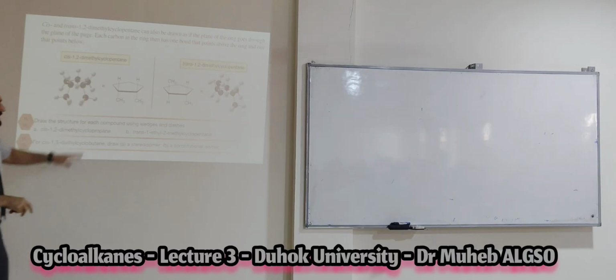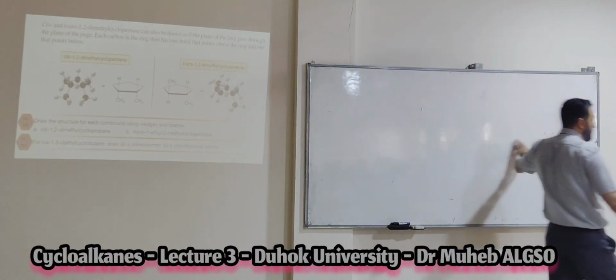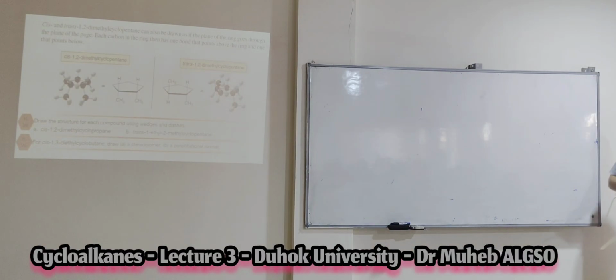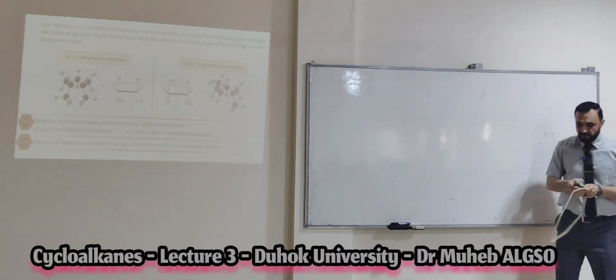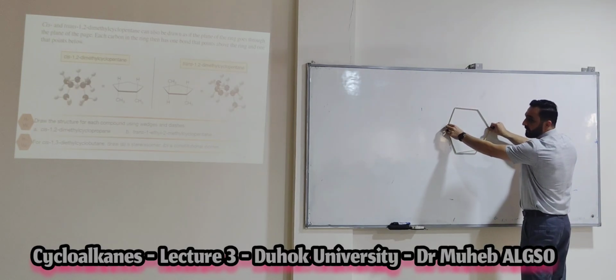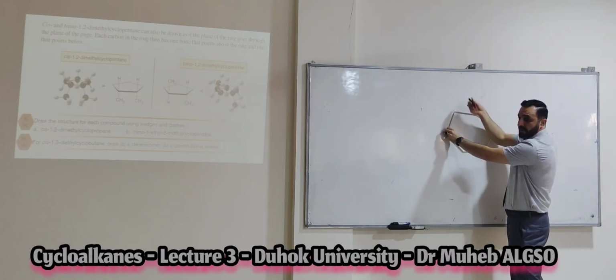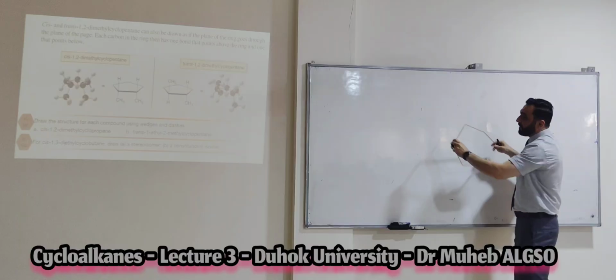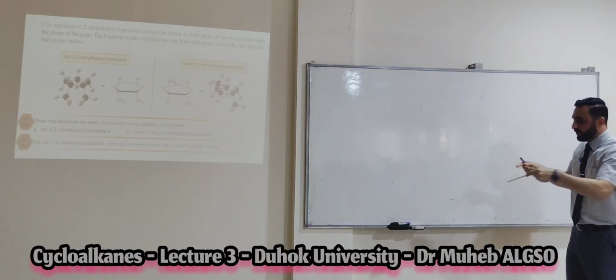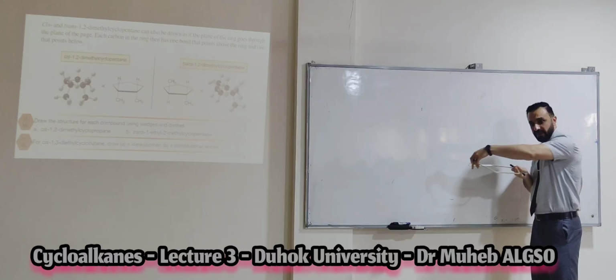What does that mean? Imagine this is the plane. If you put the ring like that on the plane, you have a group here near you, and a group at the back side, far from you. But if the ring goes through the plane, perpendicular to the plane like that, okay?